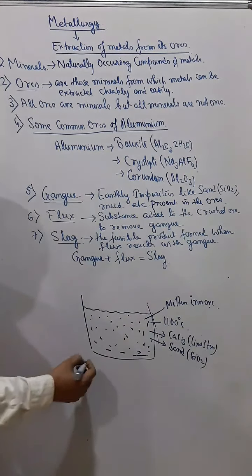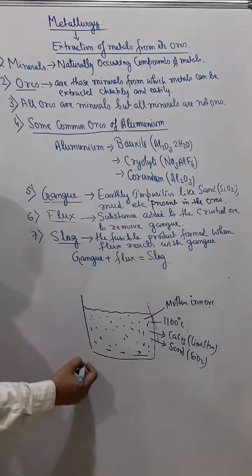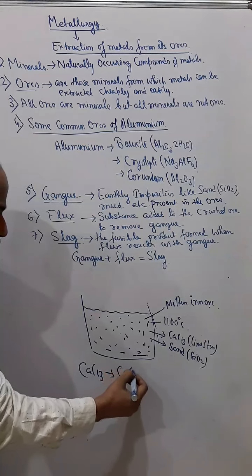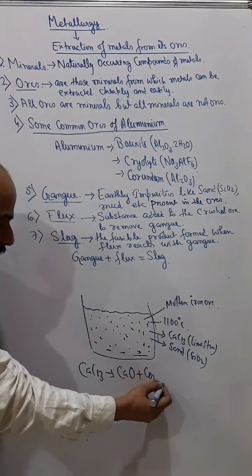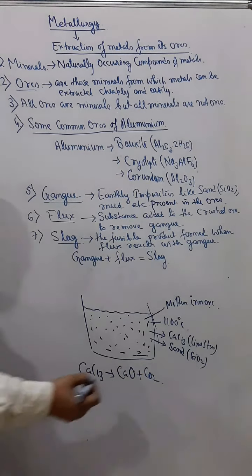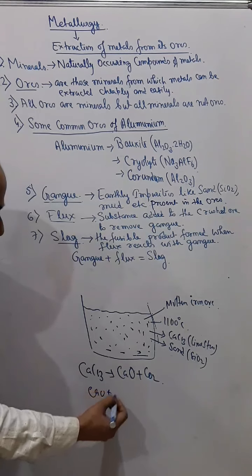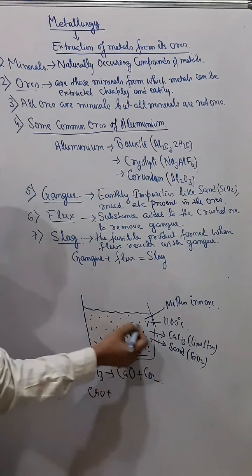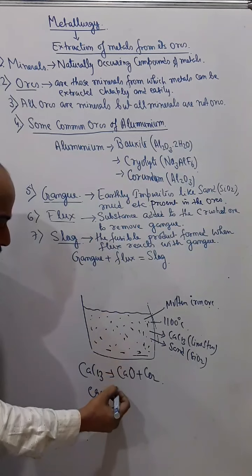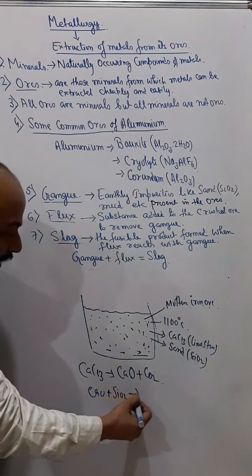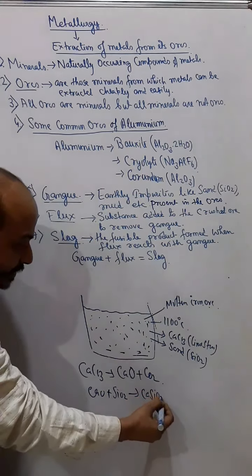Now, due to this high temperature, the limestone that we are adding breaks into calcium oxide and carbon dioxide, and this calcium oxide then reacts with the sand, SiO2, and forms calcium silicate.